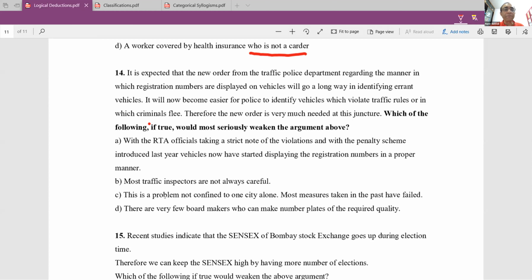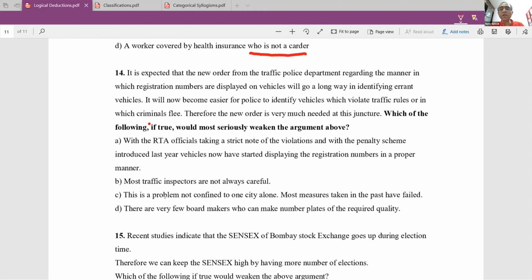Now, what does the paragraph say? It is expected that the new order from the Traffic Police Department regarding the manner in which registration numbers are displayed on vehicles will go a long way in identifying errant vehicles, meaning vehicles which are not following rules. It will now become easier for police to identify vehicles which violate traffic rules or in which criminals flee.